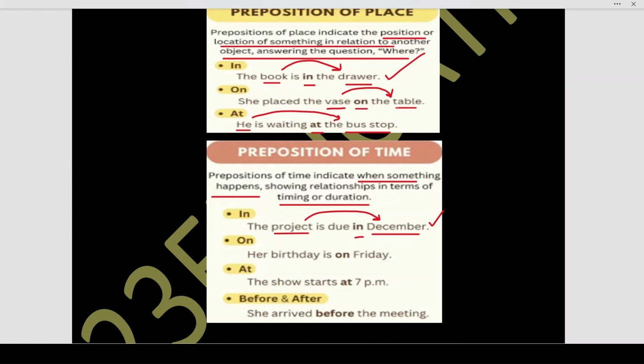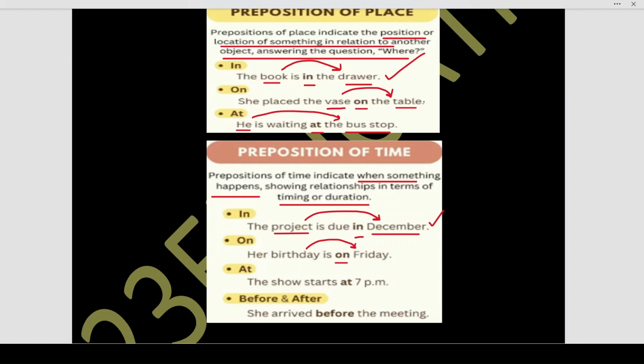When you ask where, it is preposition of place. Next, her birthday is on Friday. What are you asking? You are asking when is her birthday. Her birthday is on Friday. So this is preposition of time.